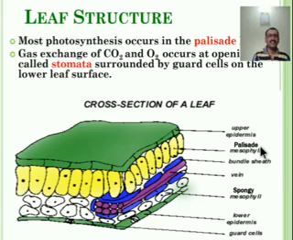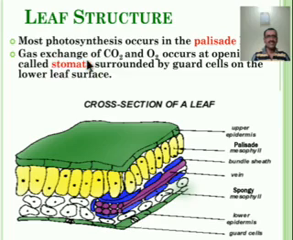Let us see, this is the structure of a leaf. When we take a section of a leaf, this type of cell is there in the leaf. Most photosynthesis occurs in the palisade tissue. This yellow region, the yellow cell, is the palisade cell, and most photosynthesis occurs in the palisade region.